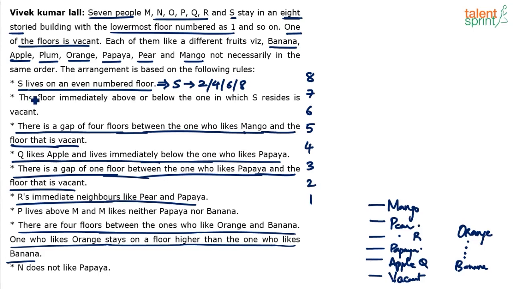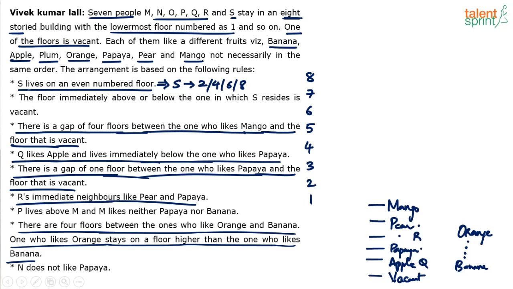Okay, another point that we know is the floor immediately above or below the one in which S resides is vacant. So basically the floor immediately above or immediately below S should be vacant. Vacant floor is here. Immediately above it cannot be S. S has to come immediately below the vacant floor. Yes or no?